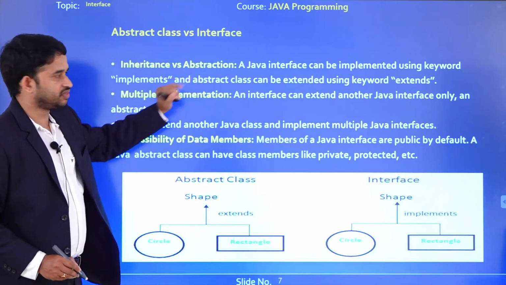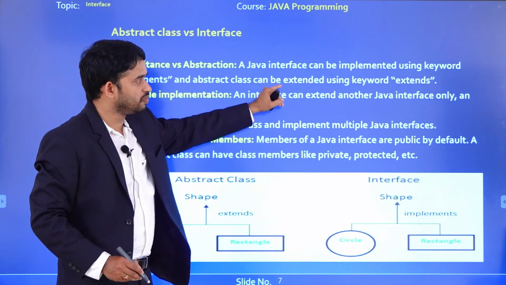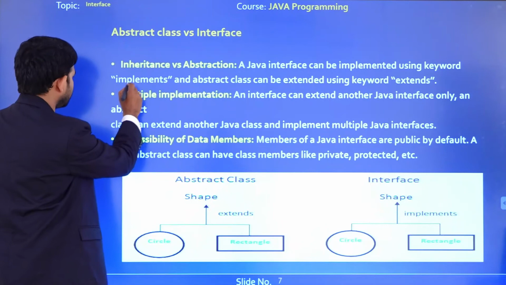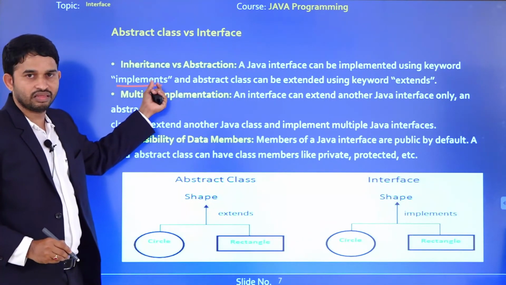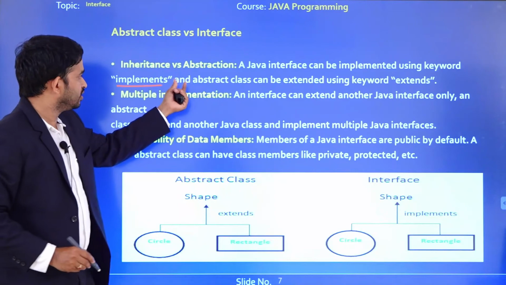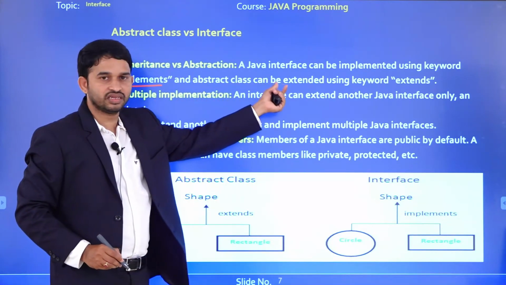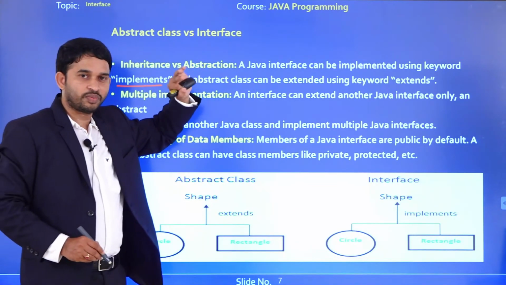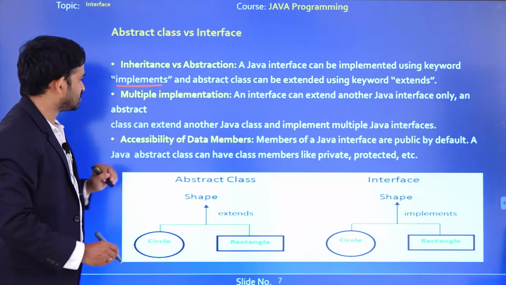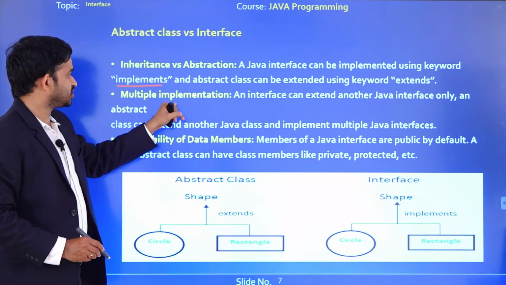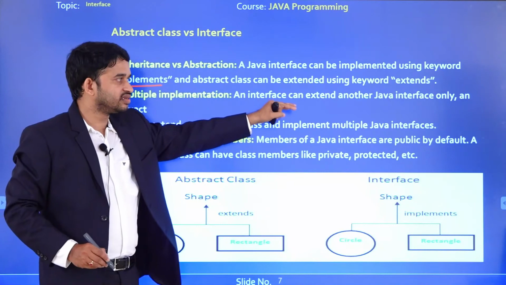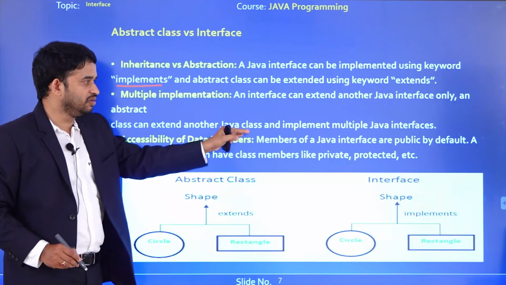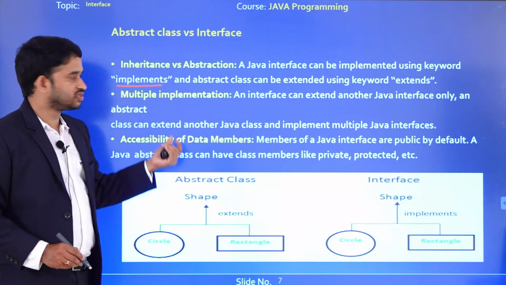inheritance versus abstraction. So here a Java interface can be implemented using the keyword implements. Using the keyword what? Implements. By using this keyword we are going to implement all the methods declared in the superclass. Here an abstract class can be extended using the keyword extends, means by using the extends keyword we are going to acquire all the properties from superclass to subclass. The next one is what? Multiple implementation, means an interface can extend another Java interface only. An abstract class can extend another Java class and implement multiple Java interfaces. This is one more difference.